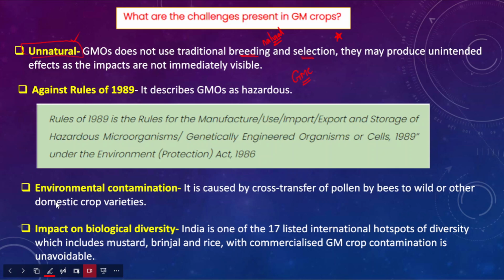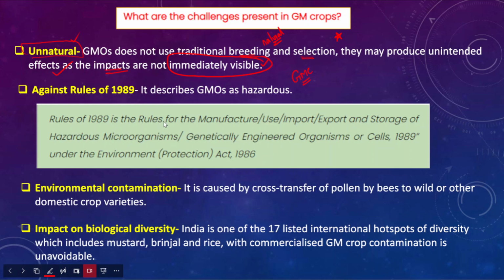Since it is unnatural in nature, there's a chance that it can produce unintended effects or impacts on the people, on the environment, the biodiversity, and on the health of people. However, one thing we need to understand is that those impacts would not be immediately visible on the people. They are more gradual in nature, not sudden. Those changes in the environment, biodiversity, and human health would be gradual, and they take place over a period of time.